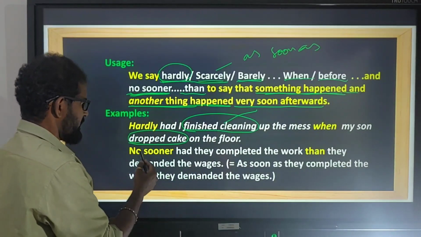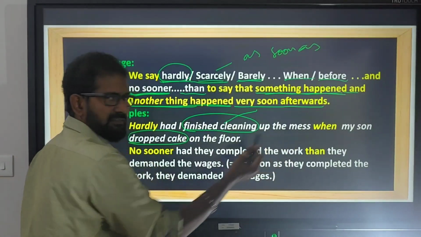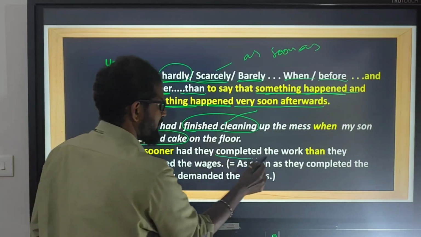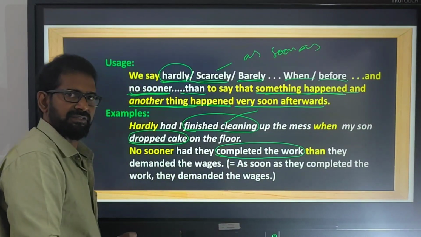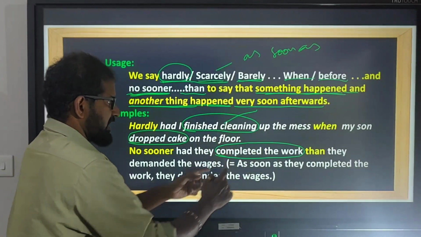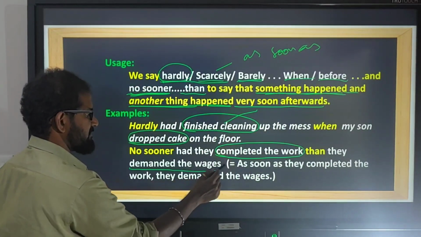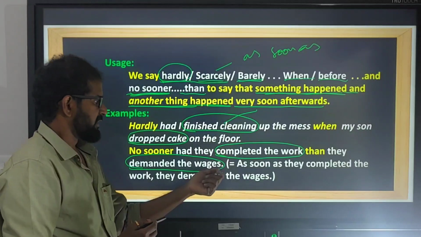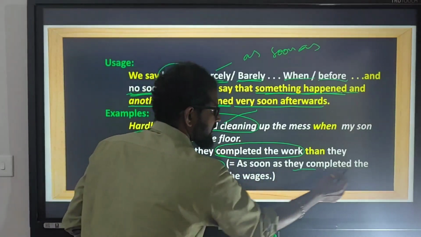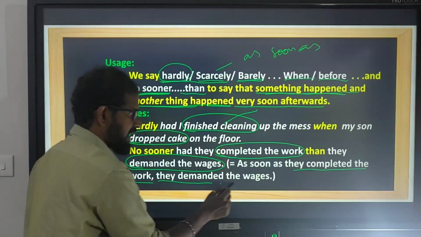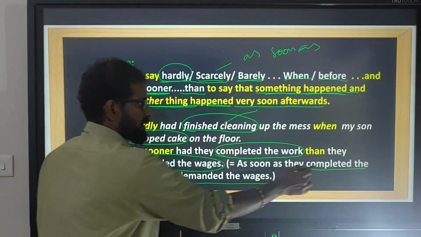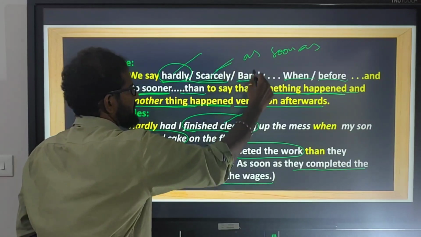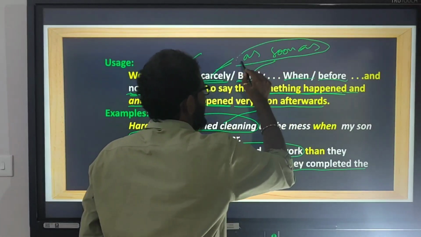Look at the next example. No sooner had they completed the work than they demanded the wages. Completed the work is the first action. And immediately they demanded the wages. Which means as soon as they completed the work, they demanded the wages. So hardly, scarcely, barely, no sooner means as soon as.